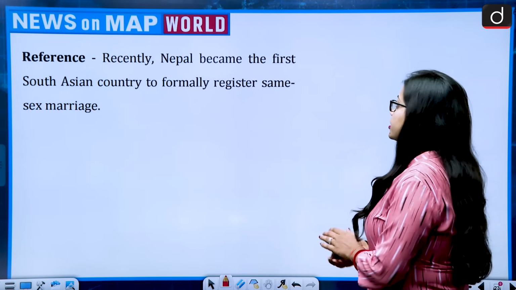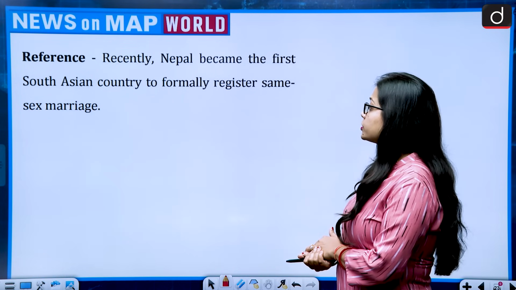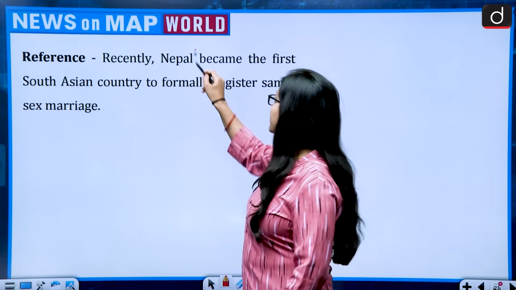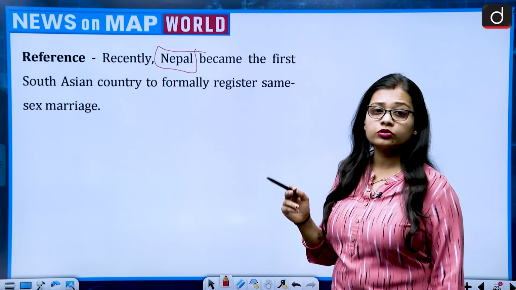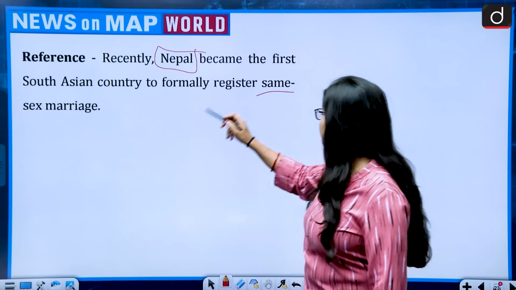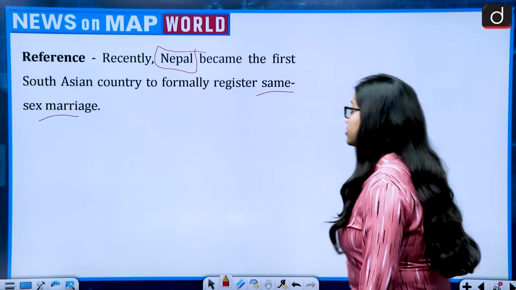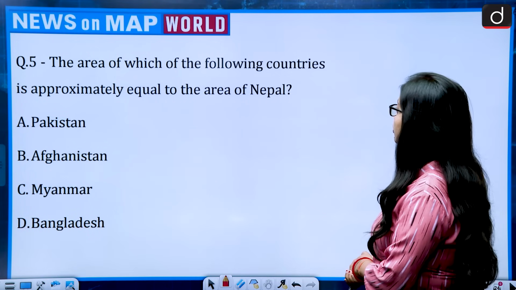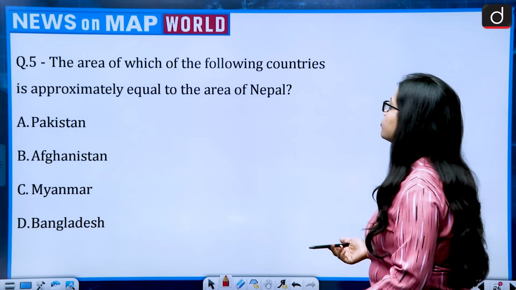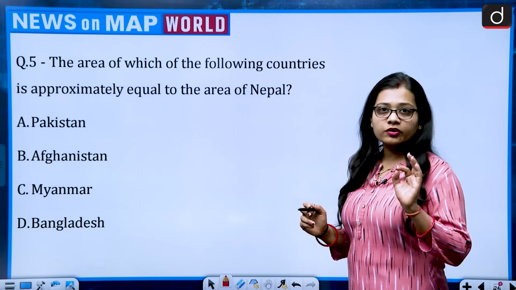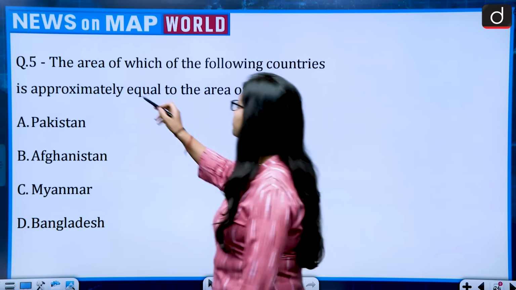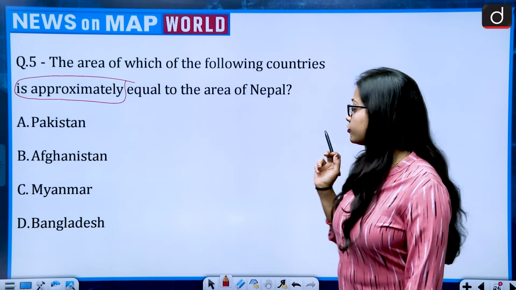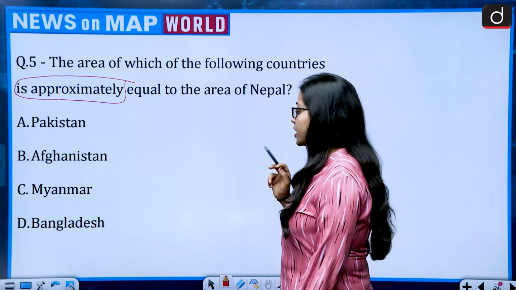The reference says, recently Nepal became the first South Asian country to formally register same-sex marriage. So Nepal has become the first country in South Asia which has registered same-sex marriage. This brings Nepal to the news, and the question talks about the area of which of the following countries is approximately equal to the area of Nepal. It is not saying exactly equal, it is saying approximately equal. Not exact, approx. And the 4 countries are Pakistan, Afghanistan, Myanmar, Bangladesh.